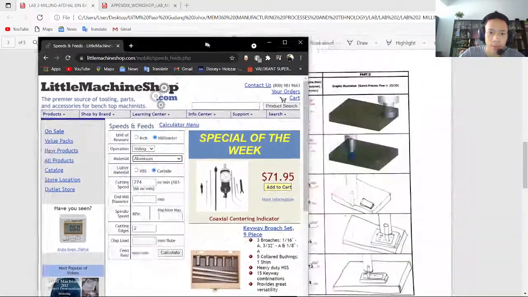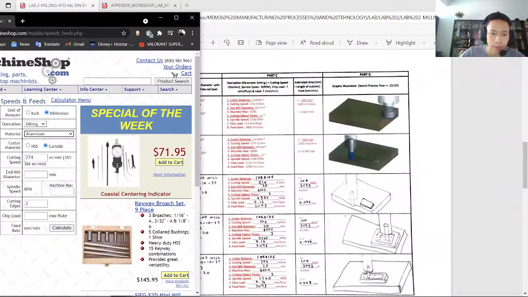As you can see here, 274. And then the end mill diameter is 20, so we put 20 there. The spindle speed is 4360 rpm, and then the machine max is 6000.